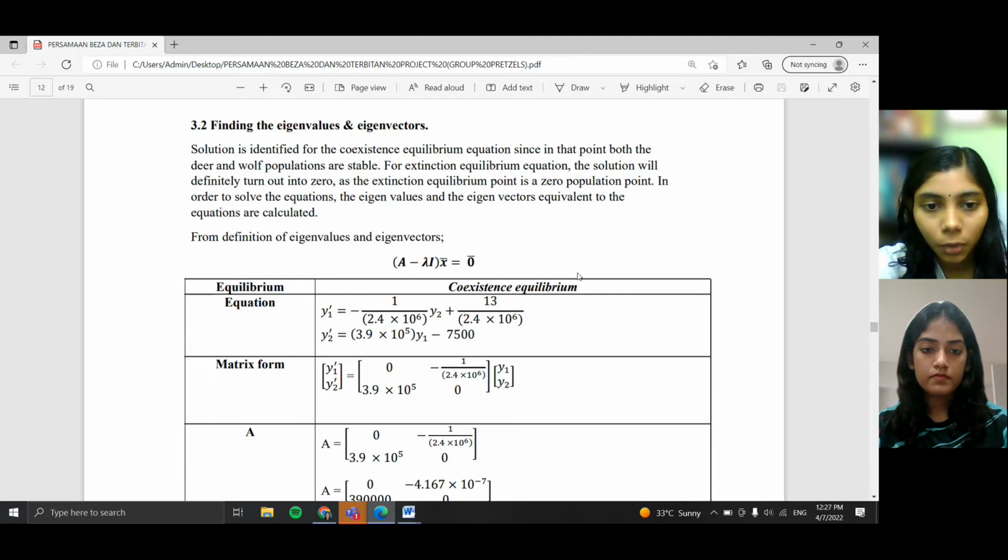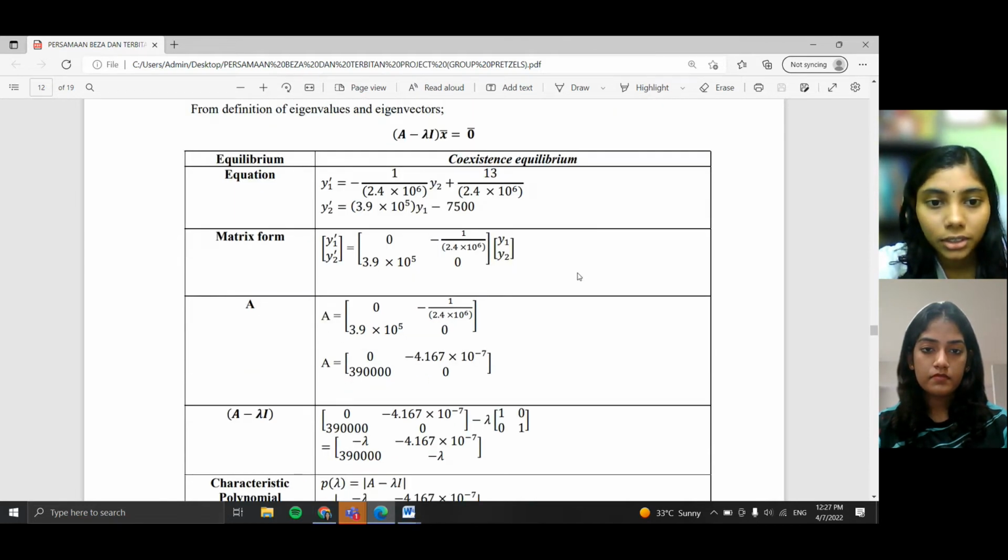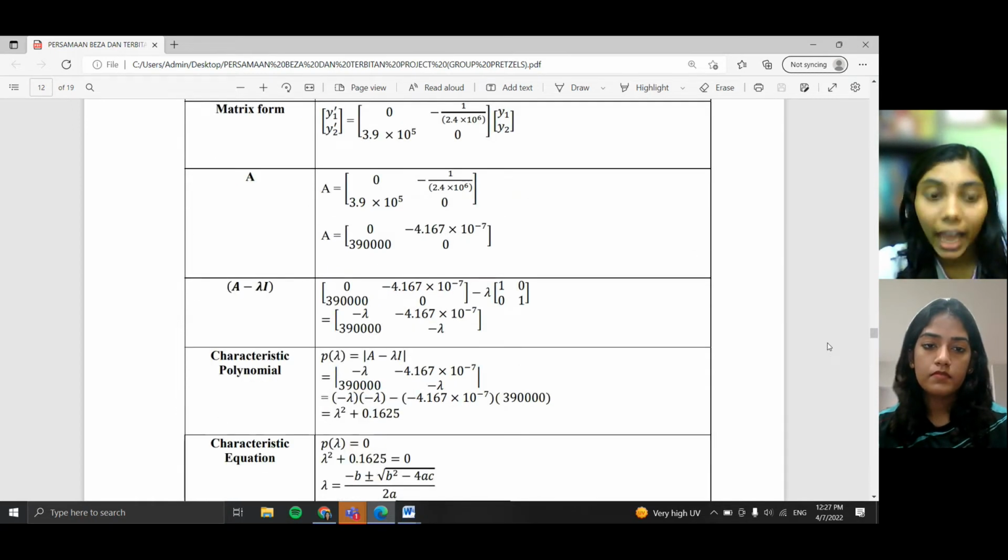So if you write it in the matrix form, we have matrix A, which is 0, 3.9 times 10 to the power of 5, and then negative 1 over 2.4 times 10 to the power of 6, then 0. So if you simplify the negative 1 over 2.4 times 10 to the power of 6, you'll get negative 4.167 times 10 to the power of negative 7. So the next process is we should be doing A minus lambda, then identity matrix.